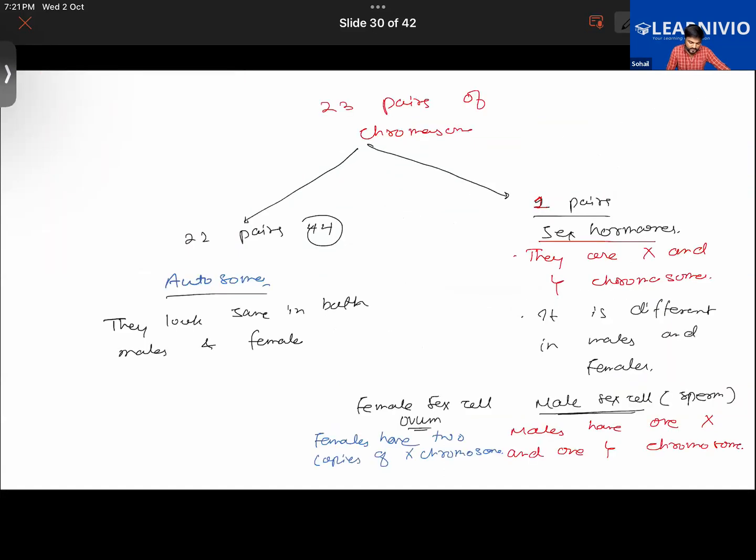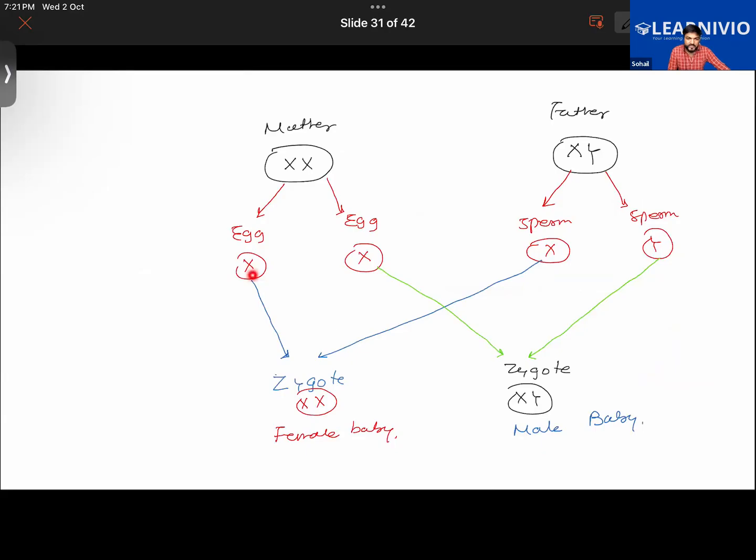Further, we learned that since the mother has the same type of chromosome, that is X and X, the egg will only have X chromosome in it. But the father has both X and Y chromosomes, so the sperm will either have the X chromosome or it can have the Y chromosome.